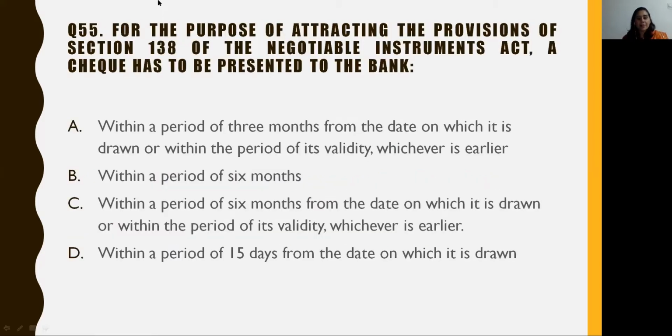Question number 55 is from the Negotiable Instruments Act. It states, for the purpose of attracting the provisions of Section 138 of the Negotiable Instruments Act, a check has to be presented to the bank, A, within a period of 3 months from the date on which it is drawn, or within a period of its validity, whichever is earlier, B, within a period of 6 months, C, within a period of 6 months from the date on which it is drawn, or within a period of its validity, whichever is earlier, and finally option D, within a period of 15 days from the date on which it is drawn.